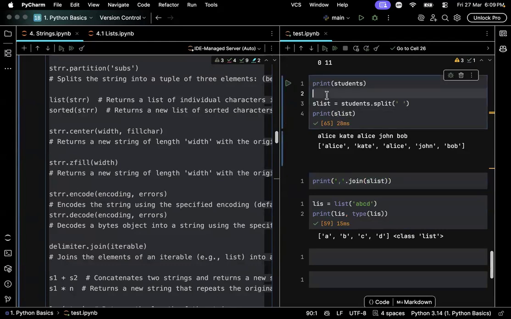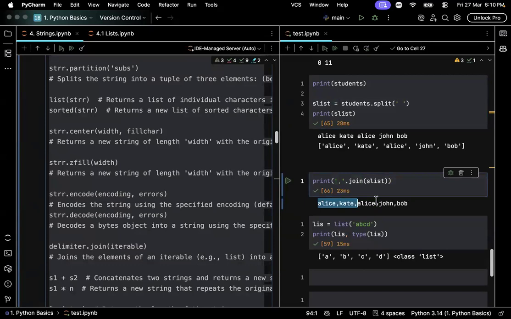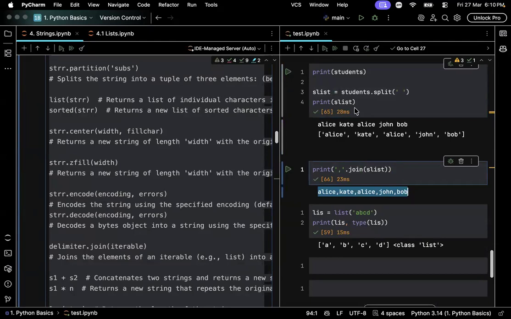Here I have a very big string. I tried to split it over blank spaces and I recorded that value inside a variable. Now what if I wanted to join them together using commas? Here I am just asking Python to please join everything inside S list using a comma between them. See, is the split and join clear? Good.